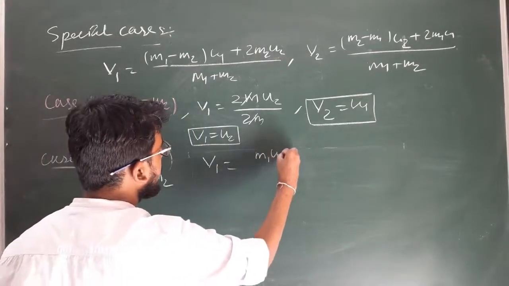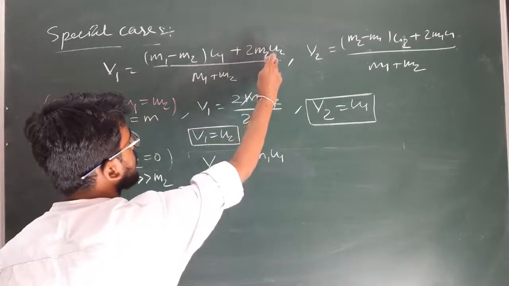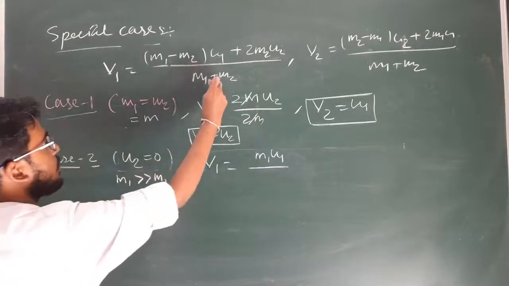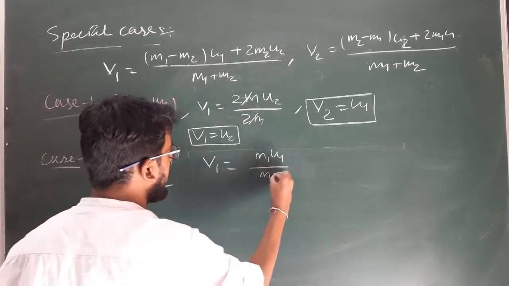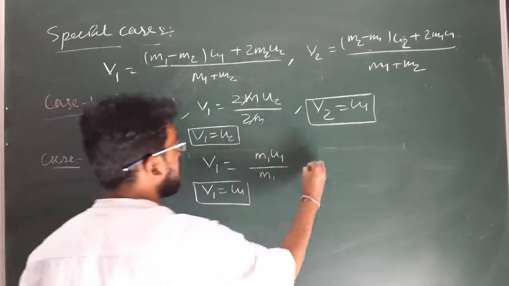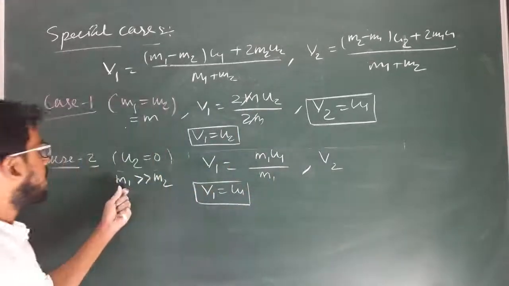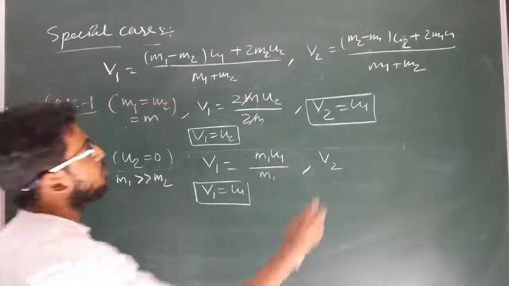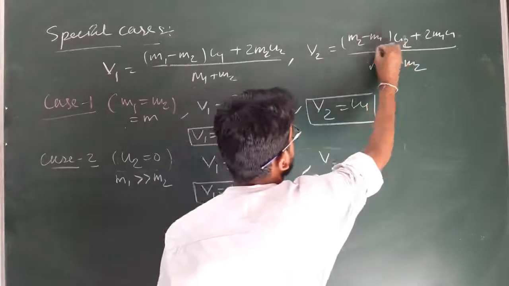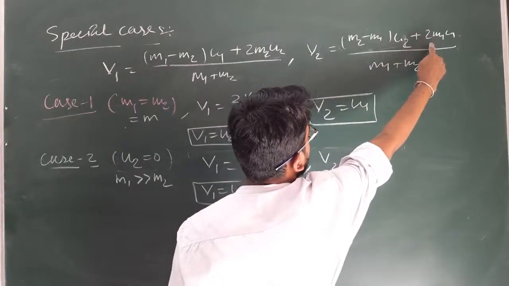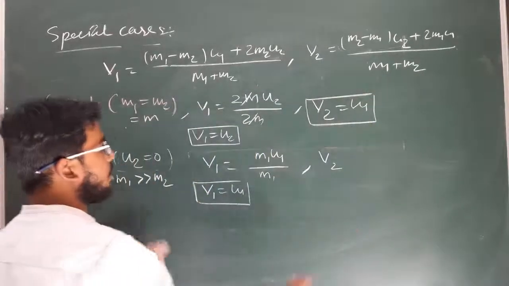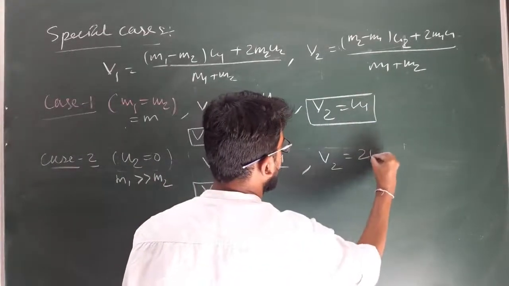m1 u1. As u2 is 0, this term becomes 0 divided by... as m1 is greater than m2, so here m2 also gets neglected, divided by m1, so we will get v1 equal to how much? u1. Similarly for v2, as m1 is very large in comparison to m2, we can neglect m2 in comparison to m1, and u2 is 0, so this term will become 0, and this will become 2 m1 u1 divided by m1, because m2 is negligible in comparison to m1. So v2 will become how much? 2 u1.